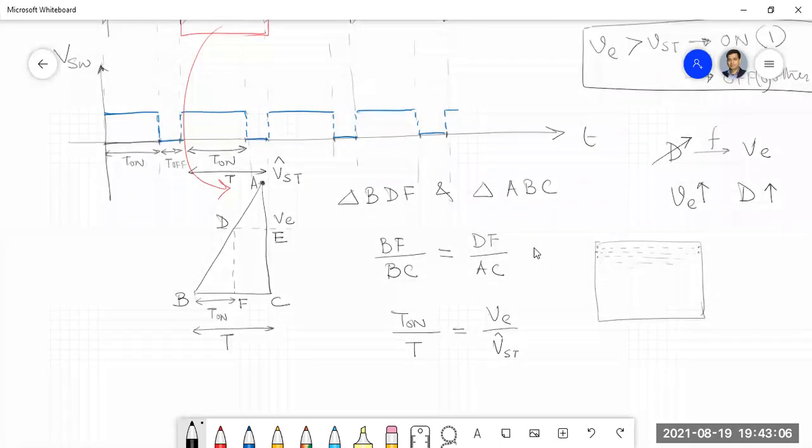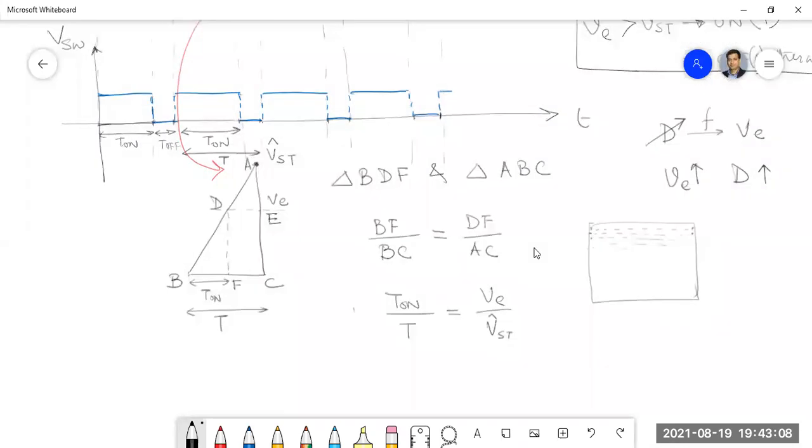Now what is this T on by T? This is only the duty cycle. So this is how we can establish the relation between the duty cycle and your error signal. And here you can see that VST cap is just a value, so that means D is a linear function of your error voltage or control voltage VE.